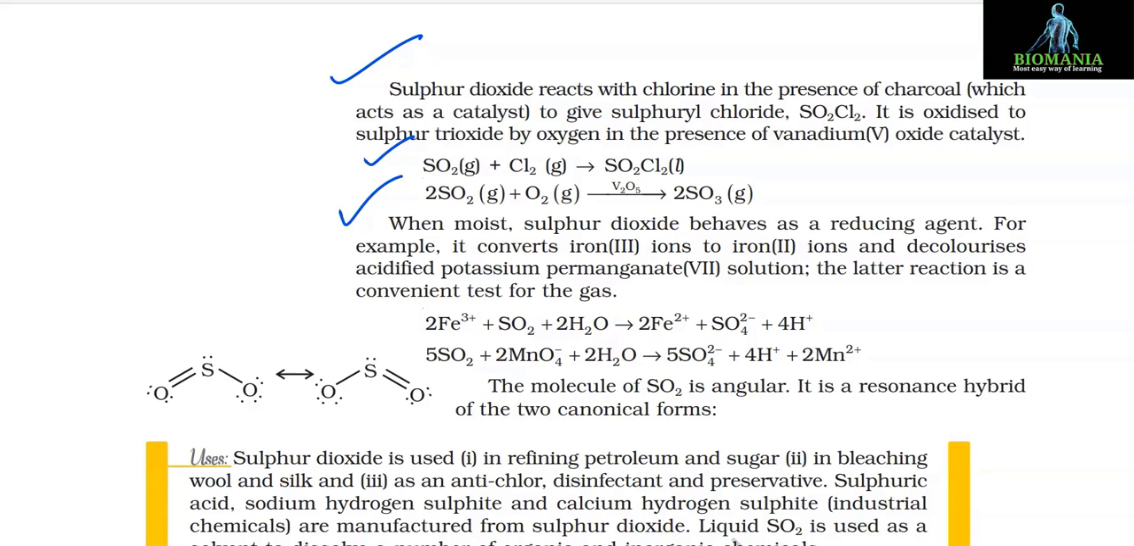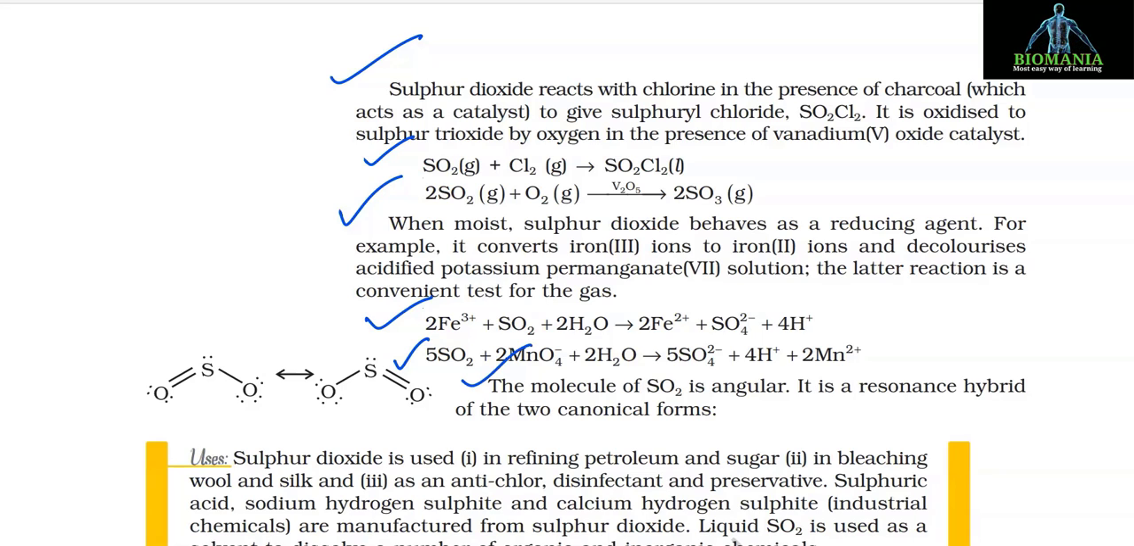When moist, sulfur dioxide behaves as a reducing agent. For example, it converts iron 3 ions to iron 2 ions and decolorizes acidified potassium permanganate solution. The latter reaction is a convenient test for the gas, and the reactions are 2Fe3 positive plus SO2 plus 2H2O gives 2Fe2 positive plus SO4 2 negative plus 4H positive, and 5SO2 plus 2MnO4 negative plus 2H2O gives 5SO4 2 negative plus 4H positive plus 2Mn2 positive.